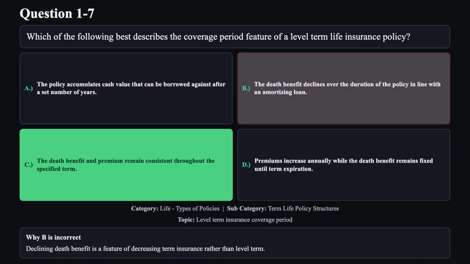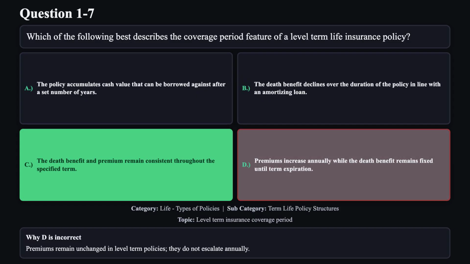Reason B is not correct. Declining death benefit is a feature of decreasing term insurance rather than the level term. Reason D is not correct. Premiums remain unchanged in level term policies. They do not escalate annually.